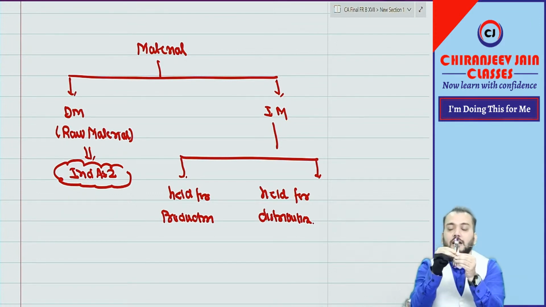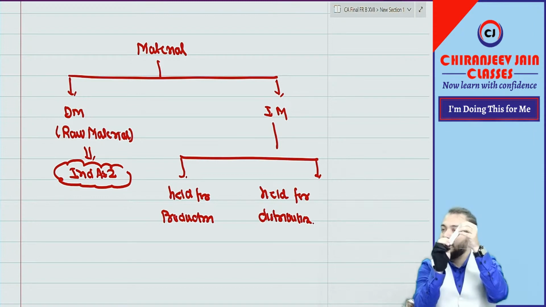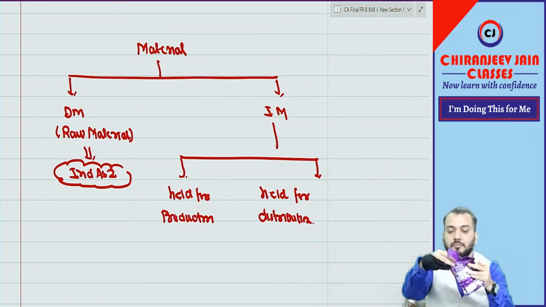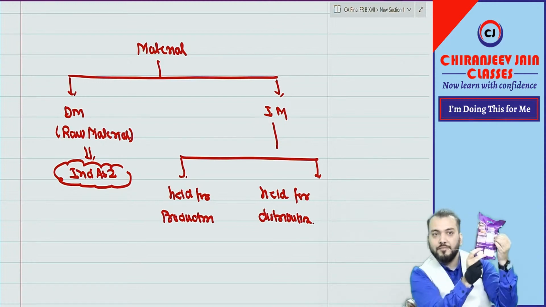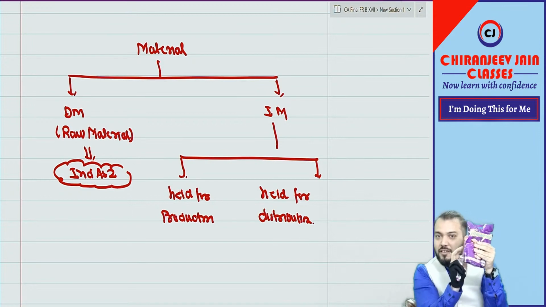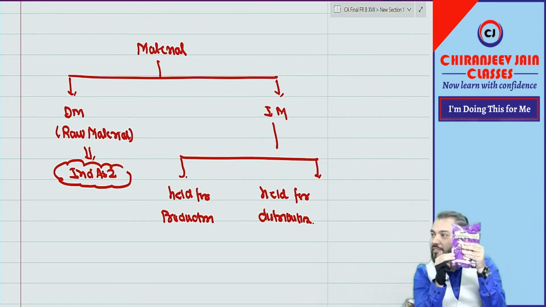Inventory is inside it. Chocolate is inside it. This is known as primary packing. This is primary packing, correct? This is also primary packing. Without this, it cannot be sold. Are you understanding what I am saying? This is also primary packing.